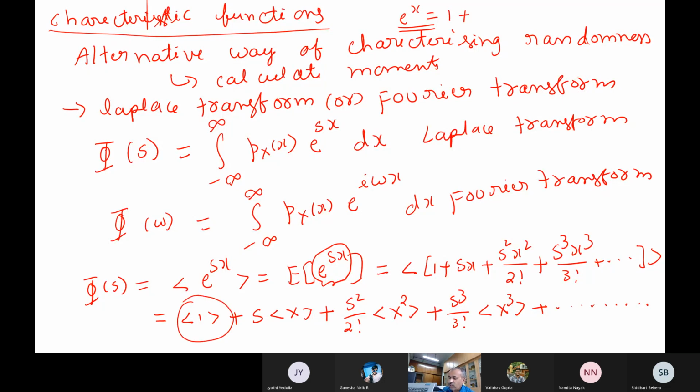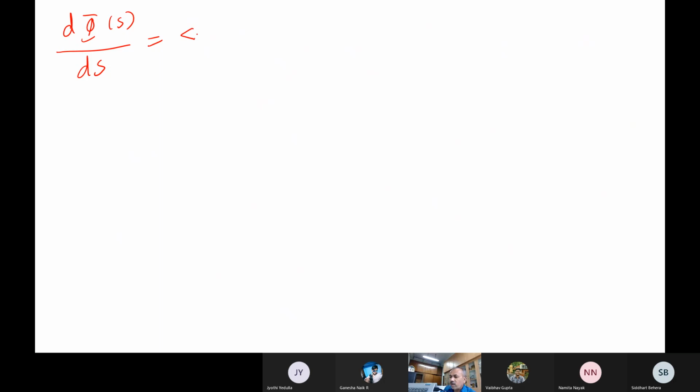The derivative will be x plus 2s by 2 factorial x square plus 3 s square by 3 factorial x cube, like this.